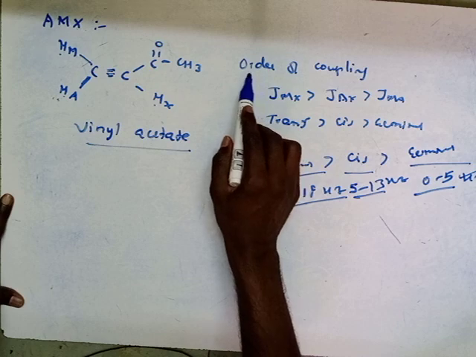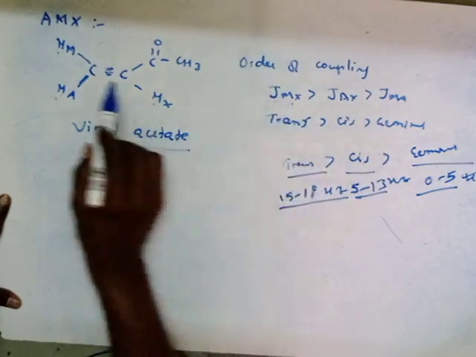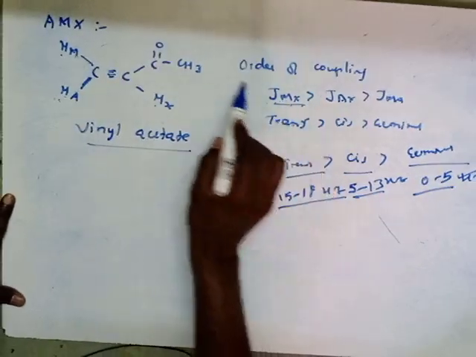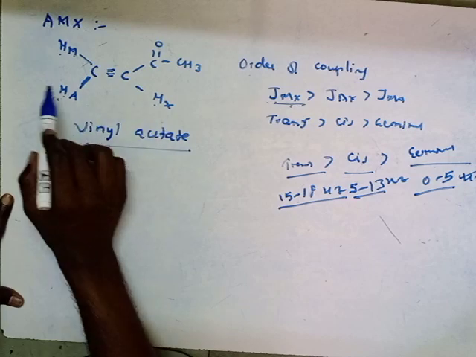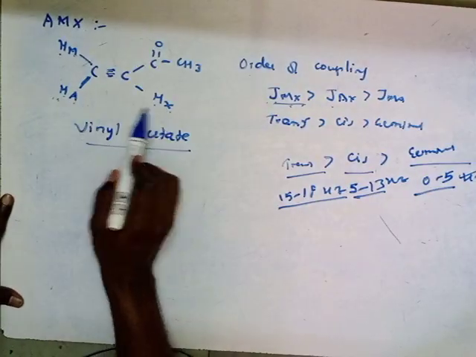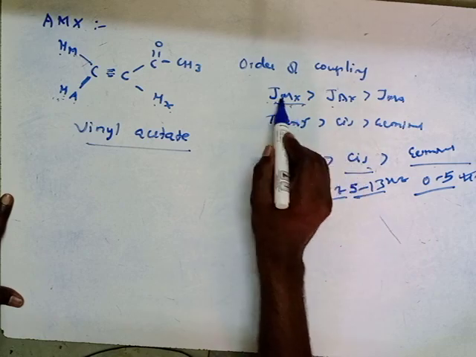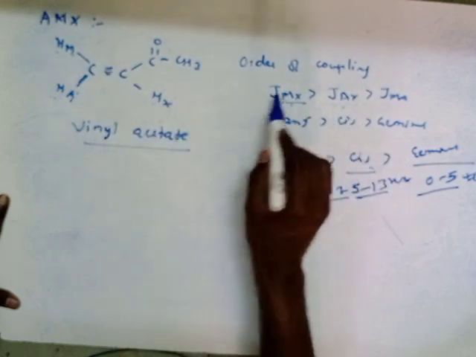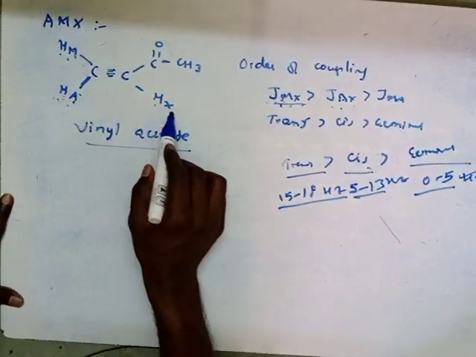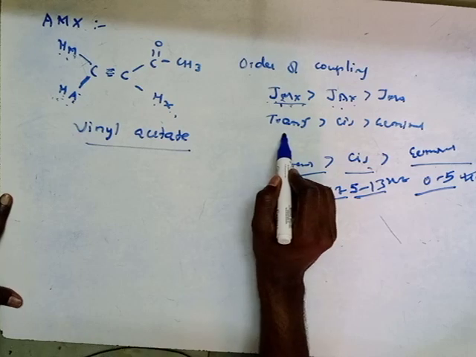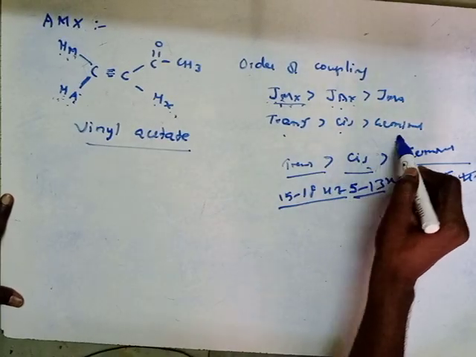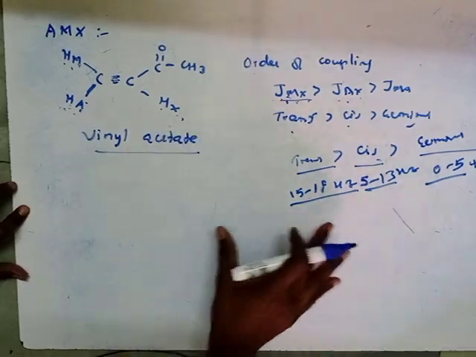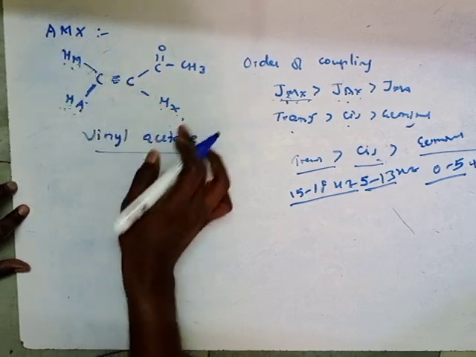So the order of coupling constant is JMX, meaning M and X will be trans to each other. That's why JMX is greater than JAX. A and X are cis to each other, so that is the cis coupling constant, then JMA means these are the geminal hydrogens. These are the trans hydrogens, these are the cis hydrogens. So the coupling constant order is trans greater than cis greater than geminal, right? We'll see how the signal of this will appear.